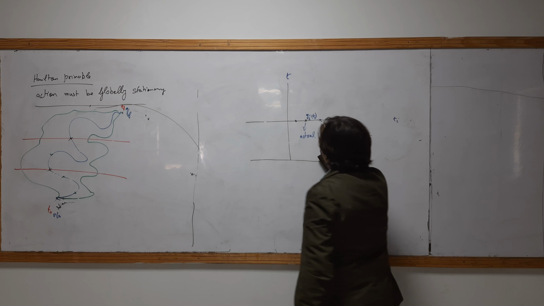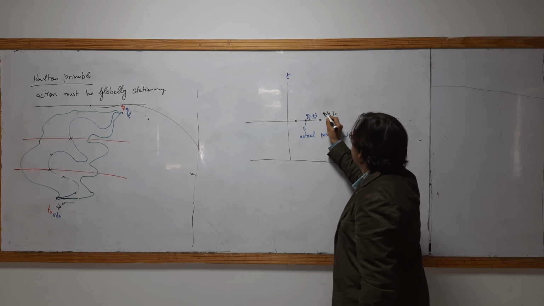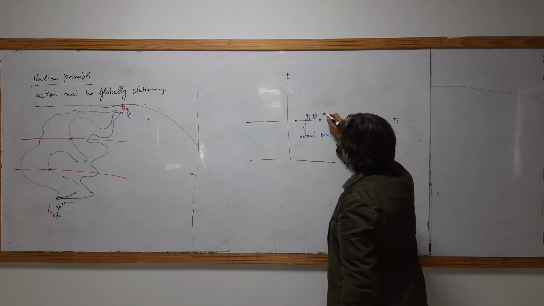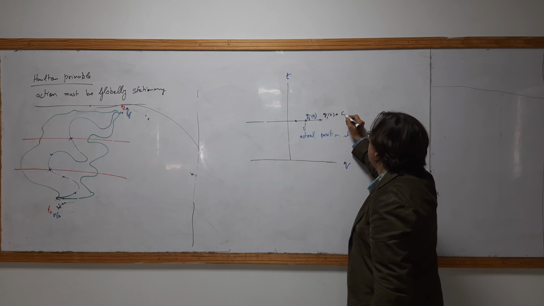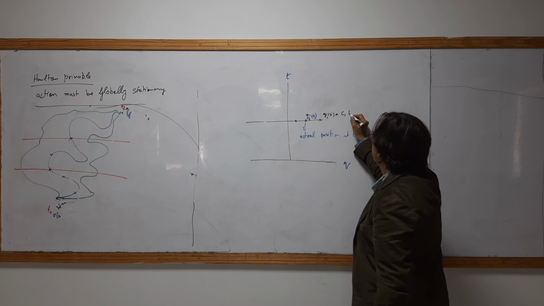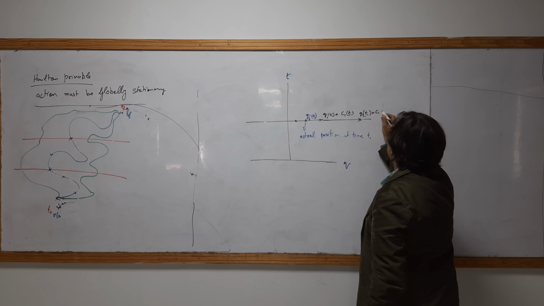If I add something, that will be qi(ti) plus some constant. This will be a number, that will be c, and this will also be a function of ti. Okay, suppose this is c1. Suppose there is another time, that is qi(ti) plus c2t.